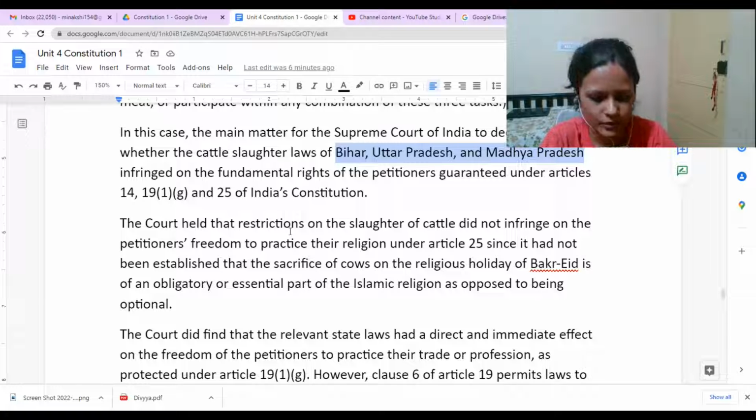What has the court said? I don't know exactly, ma'am. Mainly they said that everyone should remove their scarves, everything, and then enter into the college.